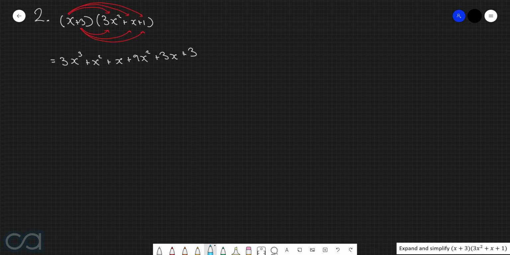Now, in order to properly simplify this expression, we now need to start collecting like terms. We've got an x squared here and a 9x squared here. We've got an x here and a 3x here. So, the 3x cubed can just stay as it is. Combining the x squared terms will give us 10x squared. Combining the x terms will give us 4x. And then we've got the 3 at the very back. So our final answer is 3x cubed plus 10x squared plus 4x plus 3.